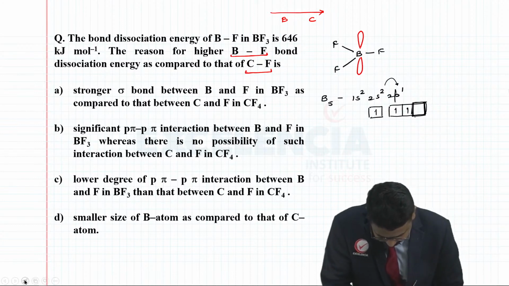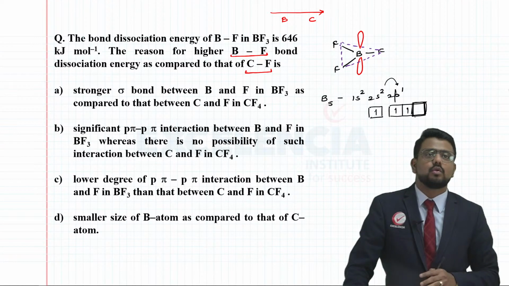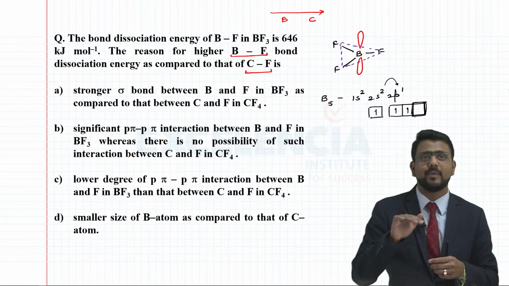So if you have this as a trigonal planar structure, these two lobes of the p orbital are going to be perpendicular to the plane of this entire molecule.